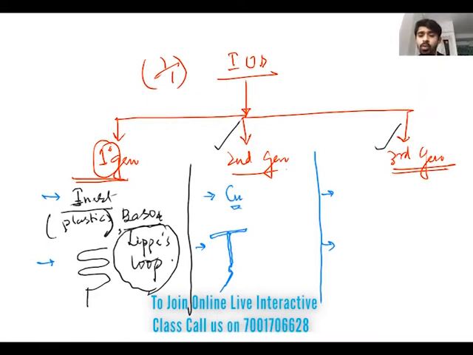Nowadays most of the time the government is supplying the second generation IUD. The government is not supplying the first generation IUD. The second generation copper T is made up of copper. The third generation is made up of hormone. Now the question is which category of hormone: progesterone or estrogen? The answer is progesterone hormone.